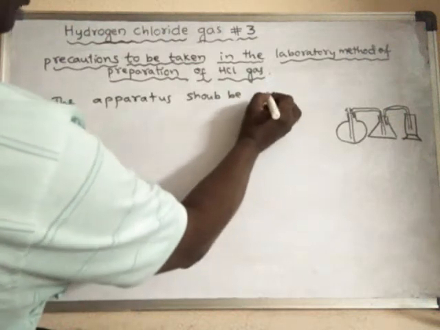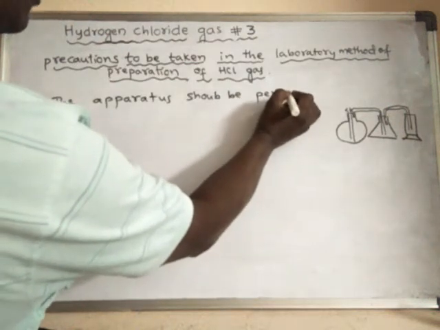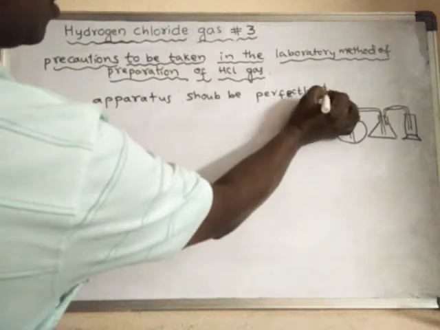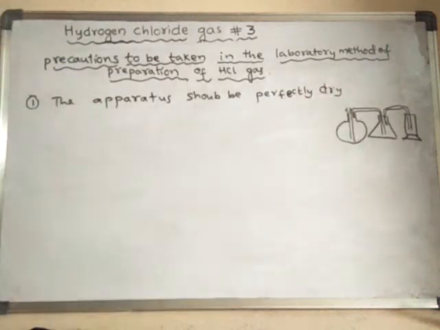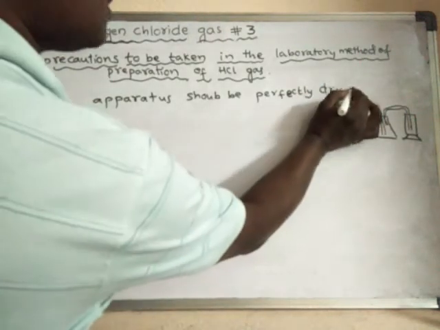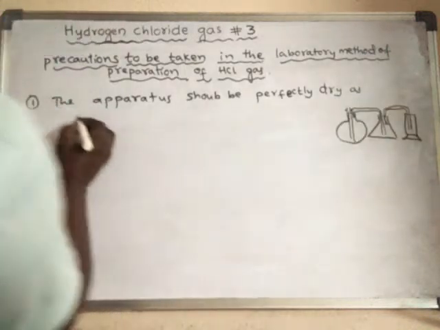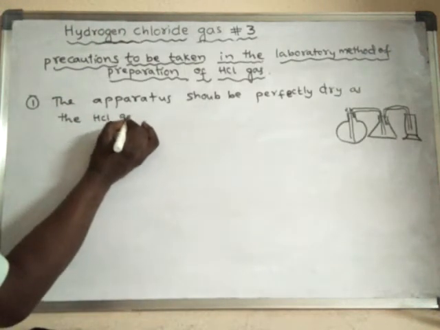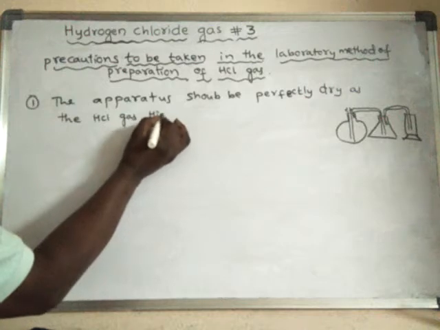That means there should not be any moisture, as HCl gas is highly soluble.